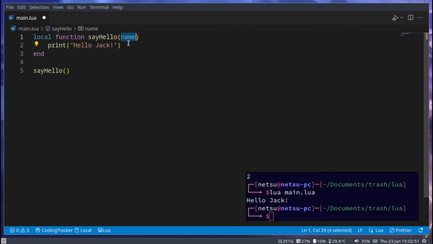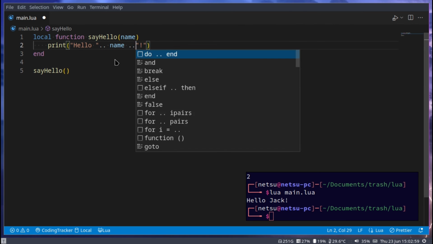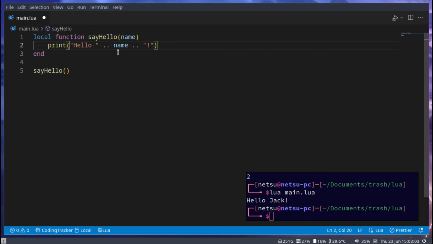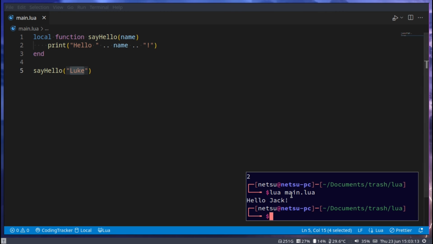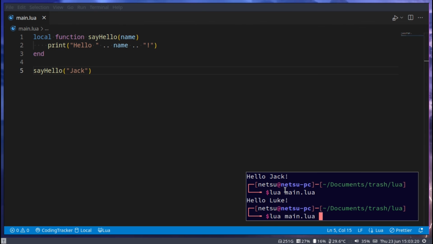So this is like a variable that gets passed into this function. Now instead of saying Jack, we can say dot dot name dot dot. There we go. Now if we go here and we say Luke, by passing it in here between these brackets, and this would be name, we'll get hello Luke. If we change this to Jack, we'll get hello Jack.